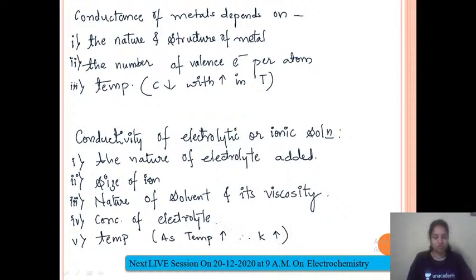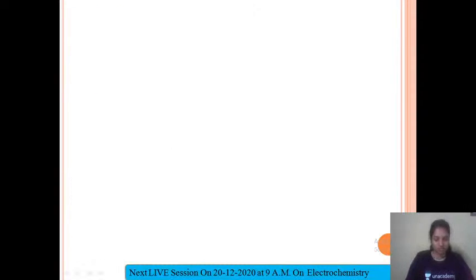So these are the two conditions wherein we study the conductance of metals, on what factors it depends, and the conductivity of electrolytic solution. Okay. So these are the two very important things. Next one. Measurement of conductivity of any ionic solution can be done by a particular method. So what is that method? Let us study now.